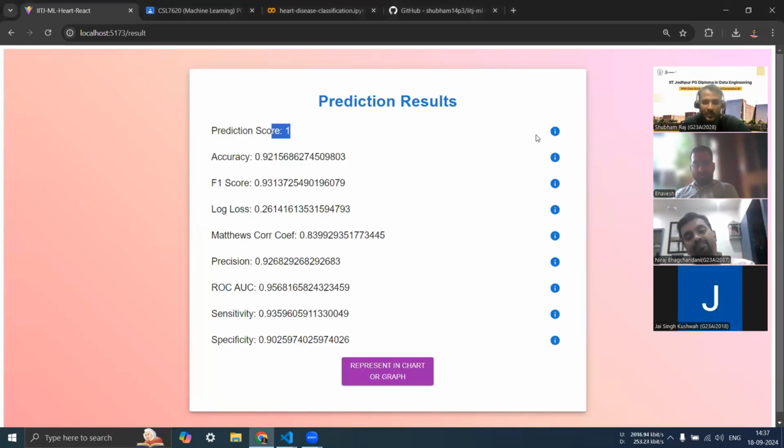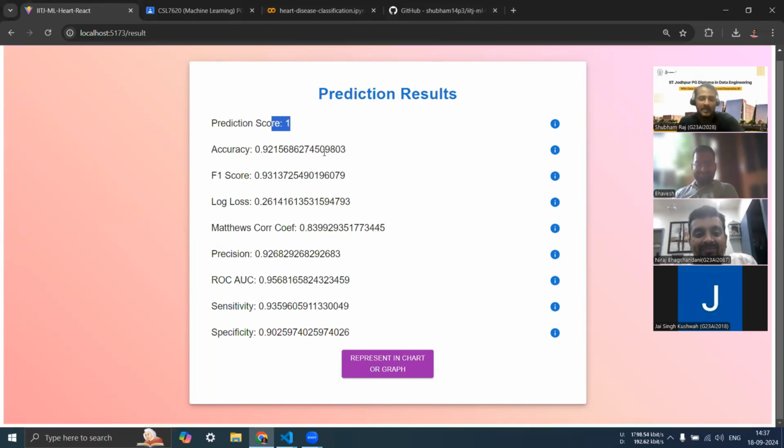Prediction score 1 simply means that I'm suffering from a heart attack, or close to a heart attack. So I need to go to the doctor and show it. But still, this is the prediction score. So let me summarize what exactly everything means.